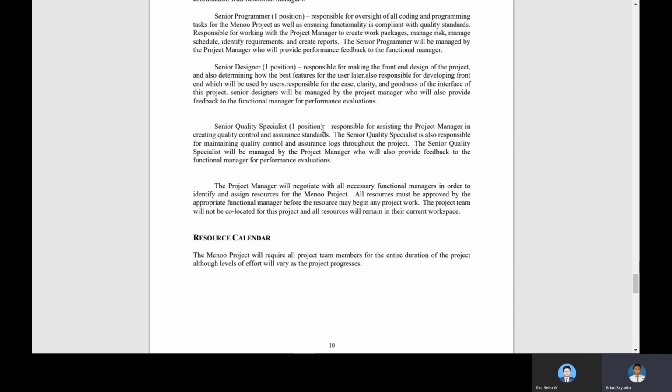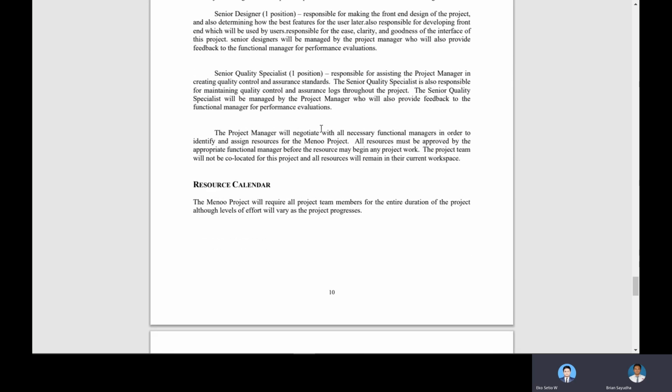And for the senior designer, they are responsible for making the front end design of the project, and also determining the best features for the user. They are also responsible for developing the front end, which will be used by users, and responsible for the ease, clarity, and goodness of the interface in this project. The senior designer will be managed by the project manager.